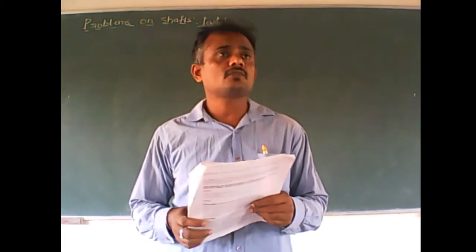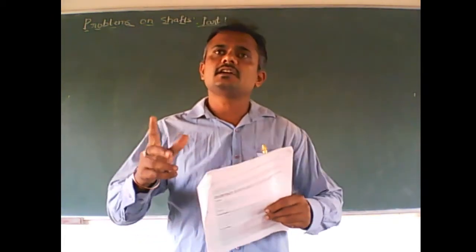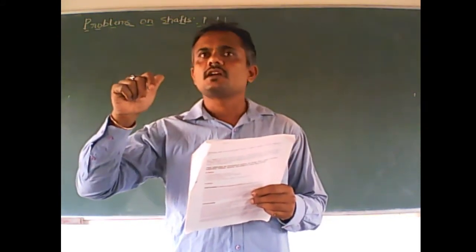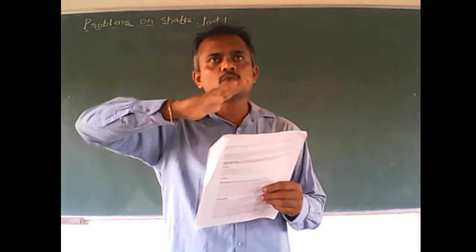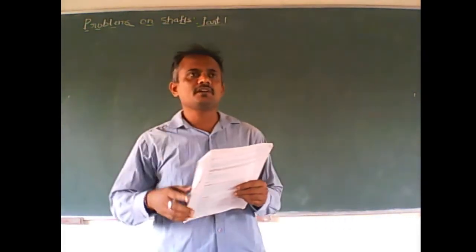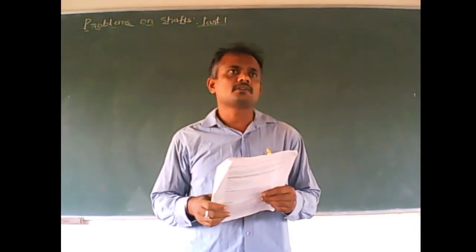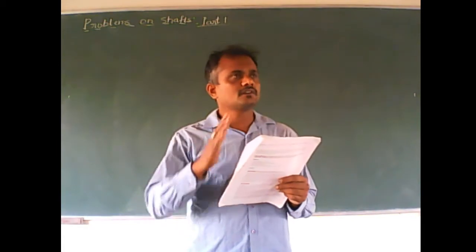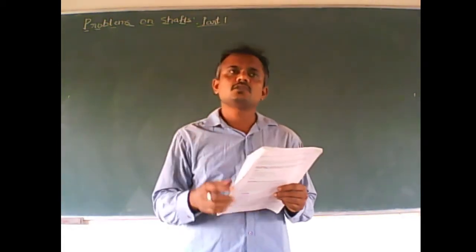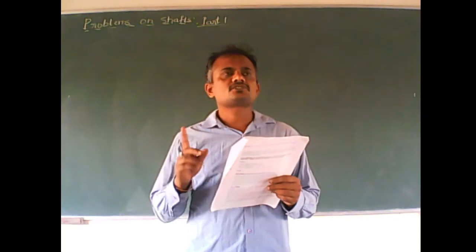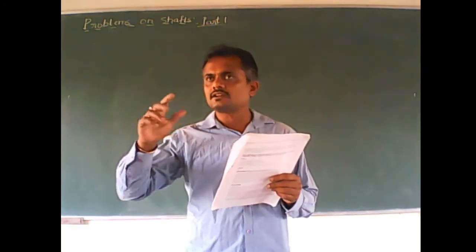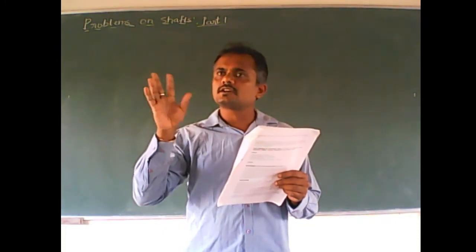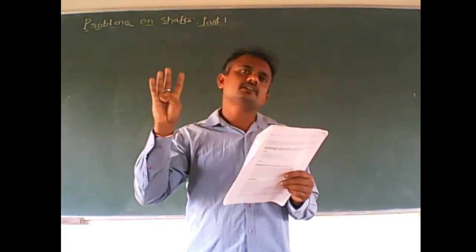So in this, as I said, the shaft may fail due to two reasons. One is due to twisting, as well as another is due to bending. The shaft may bend, due to which it may fail to transmit the power. Here it says don't be bothered about bending, because there is no bending at all. Only you have to consider the factor, that is strength. What kind of strength is it? Like a twisting. In twisting, two cases: first we have to consider the strength, and consider the rigidity.